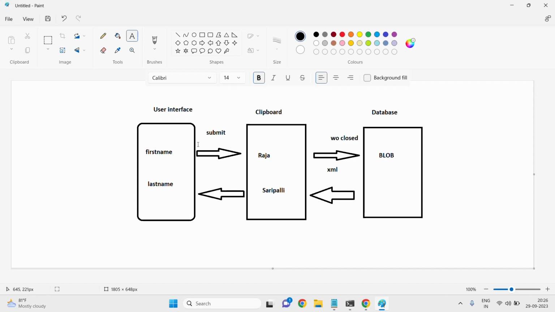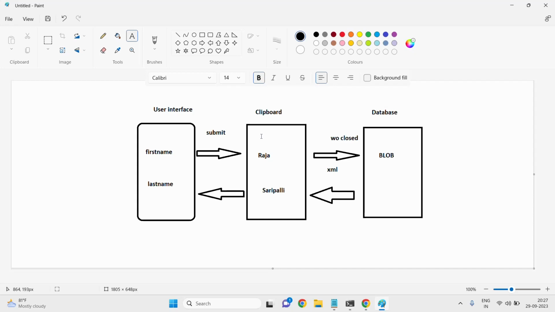Okay, now let me explain. First name, last name, whatever you give in the user interface, after clicking on the submit button, that data will be stored in the clipboard until the particular case ID exists. If the case ID is gone, the data will be moved from clipboard to database. Clear? Now clipboard is a temporary device which stores the data until the particular case ID exists.